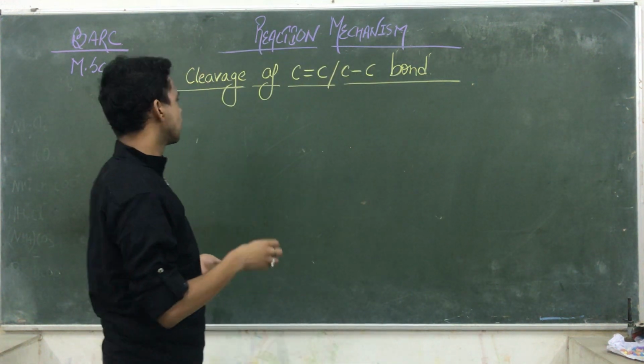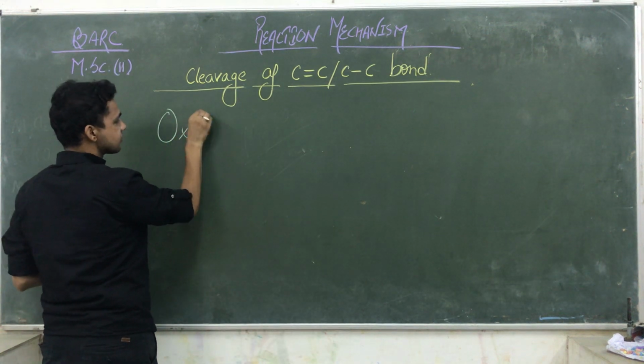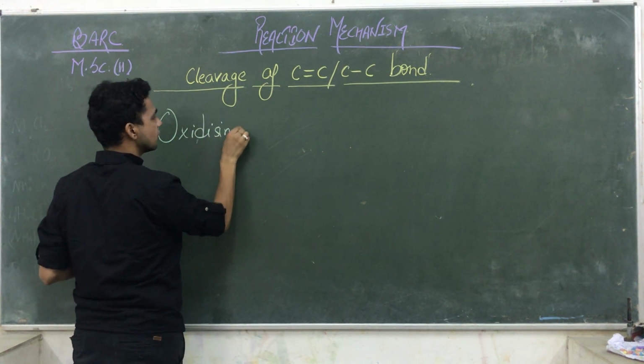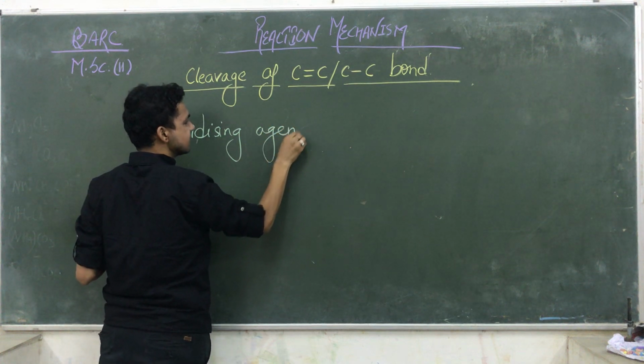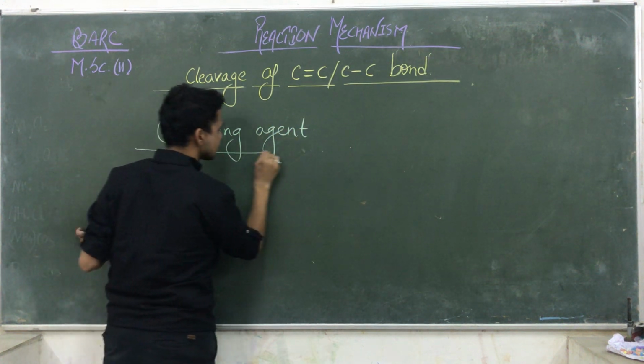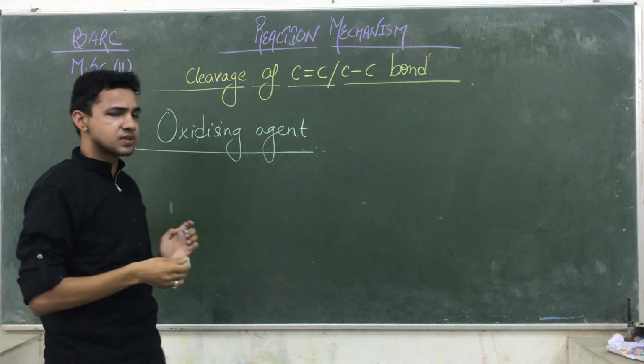So generally, guys, we are using different kinds of oxidizing agents. You know the oxidizing agents, the oxidizing properties, the addition of oxygen and breakdown of the compounds.